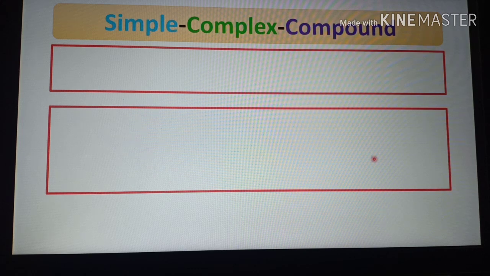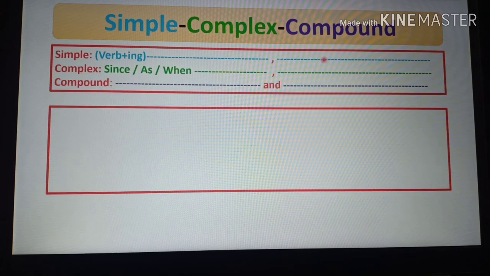And you all know that there are three kinds of sentences according to structure: simple, complex and compound. This is the rule. Simple sentence will be started with verb plus ing. Complex sentence will be started with since, as, when, and compound sentence will be with and.